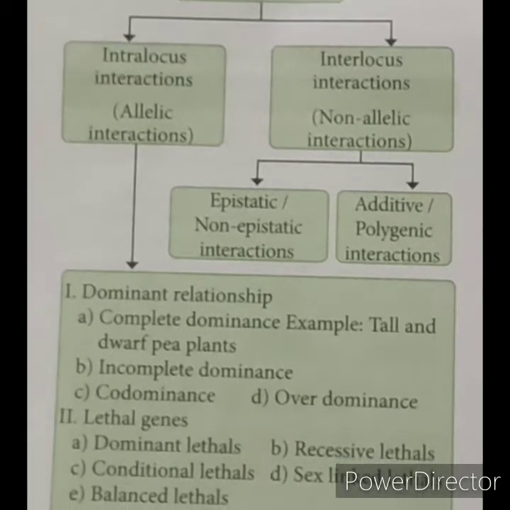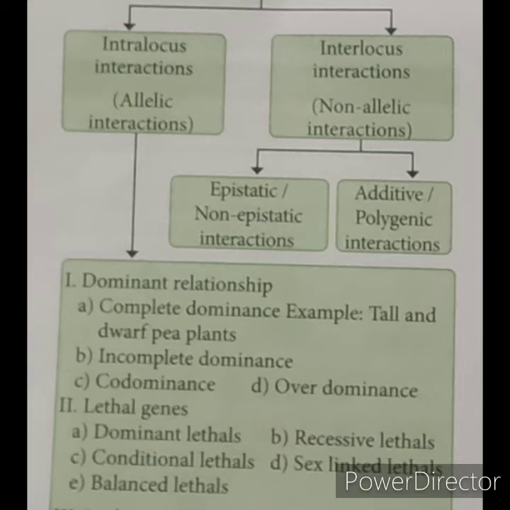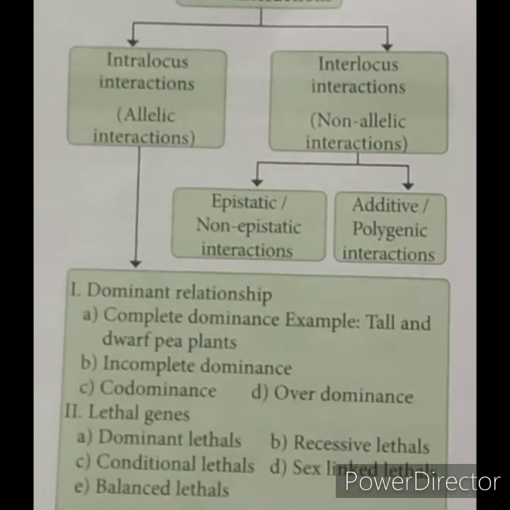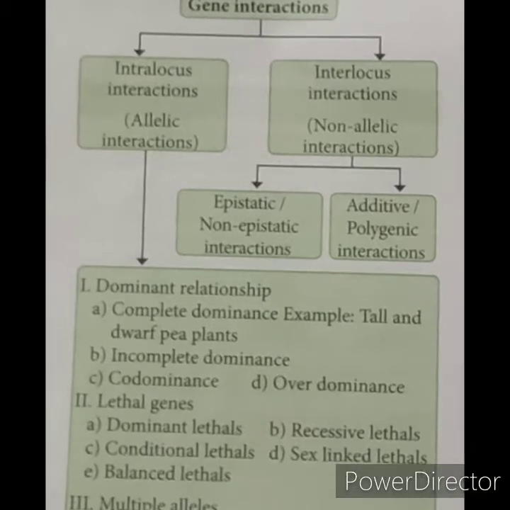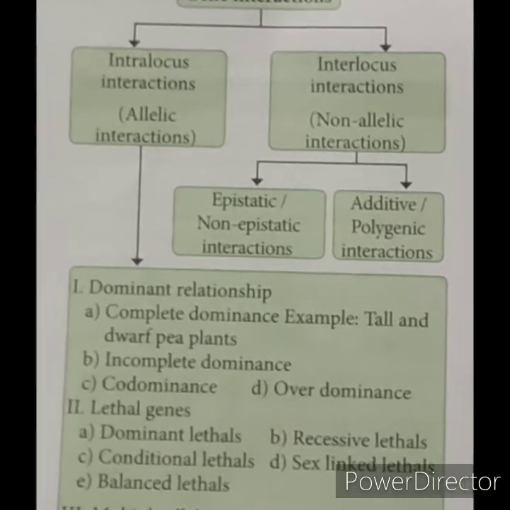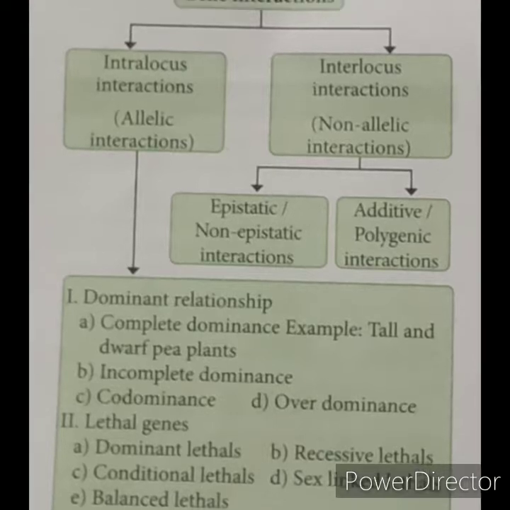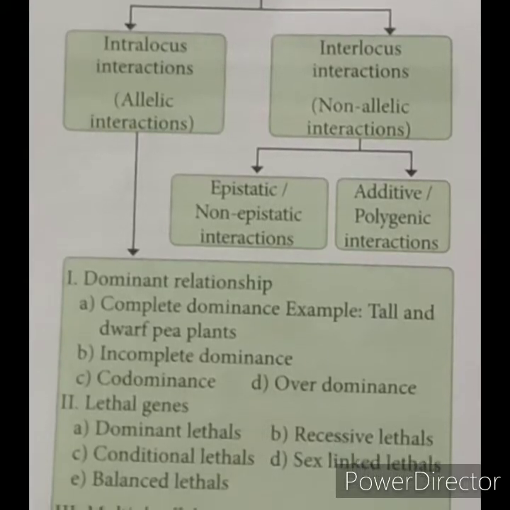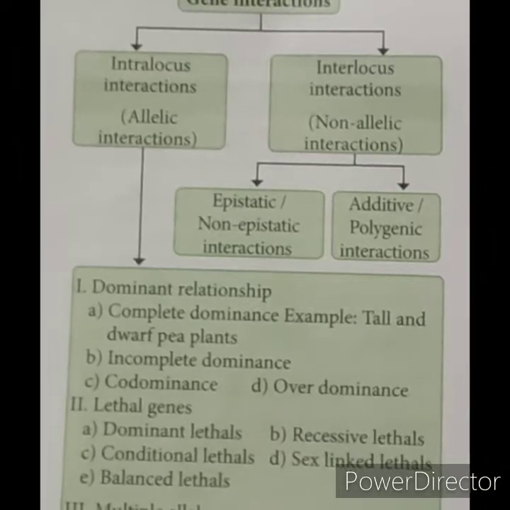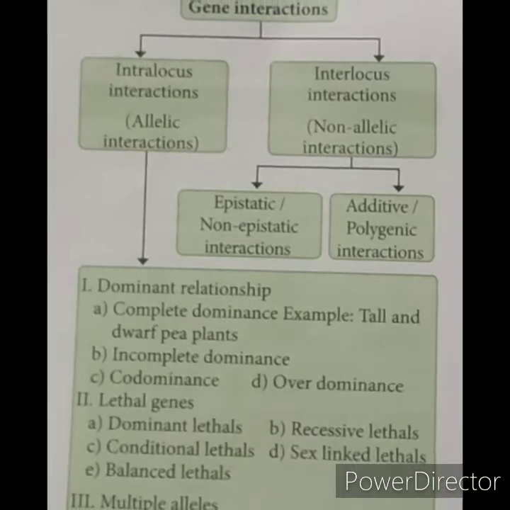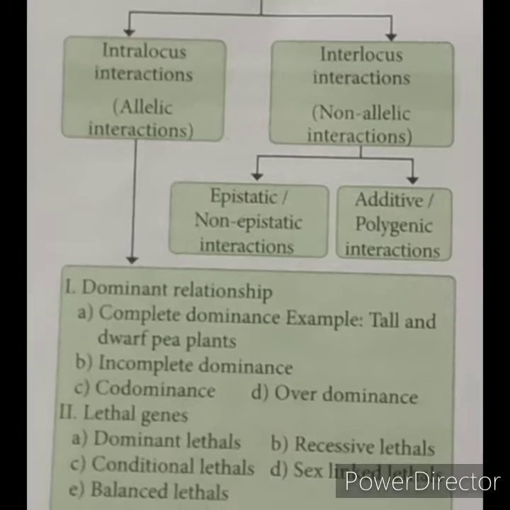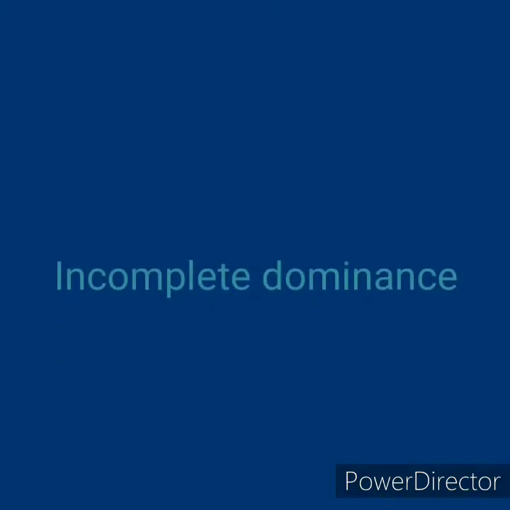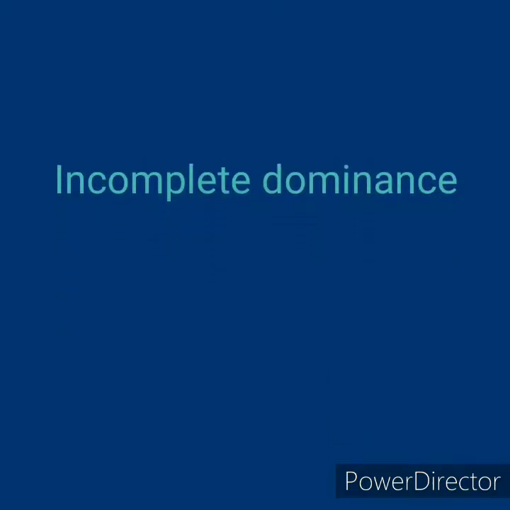Dominant relationship has four types. They are complete dominance, for example the monohybrid cross of tall and dwarf pea plant, which we already studied. Next, incomplete dominance, codominance and overdominance. Lethal genes have 5 types of interactions. They are dominant lethal, recessive lethal, conditional lethal, sex-linked lethal and balanced lethal. First, let's see incomplete dominance.